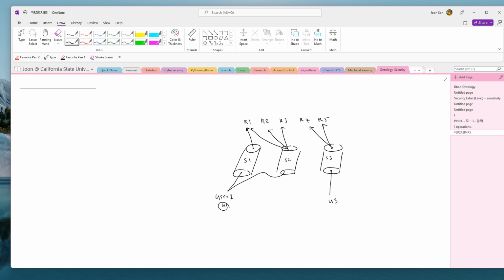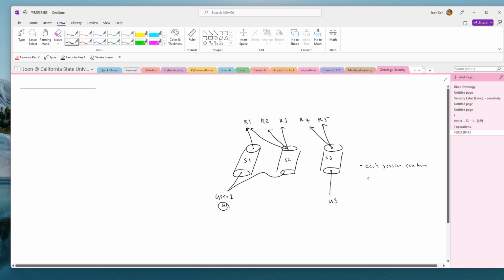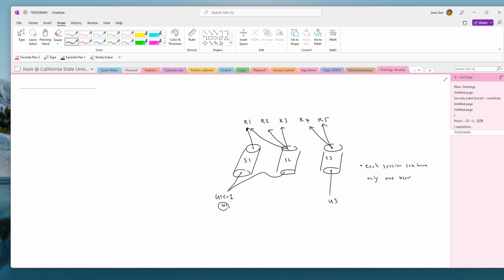So here is the conclusion. From this, the conclusion is this: each session can have only one user. As you can see, if you look at it from the perspective of the sessions, a session can have only one user at the same time, right?